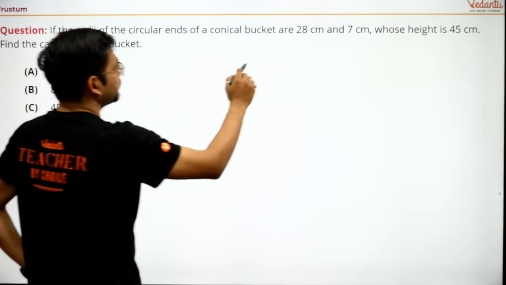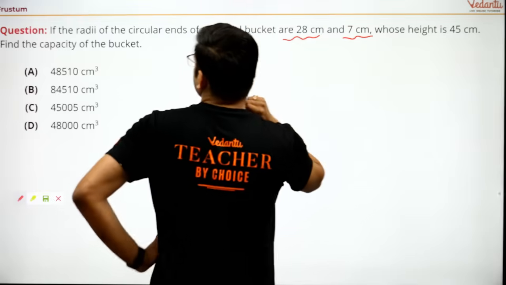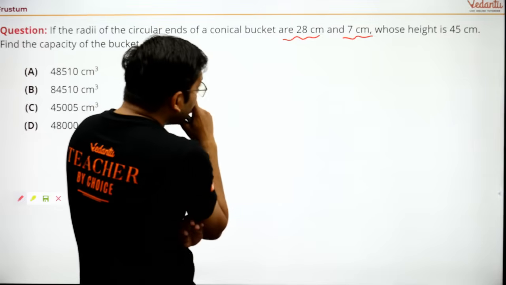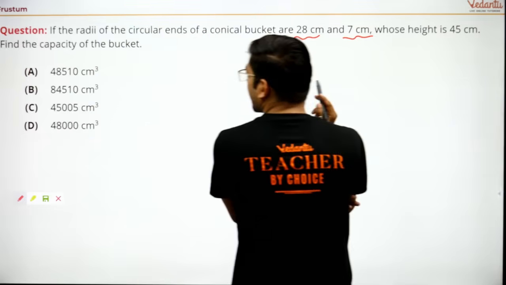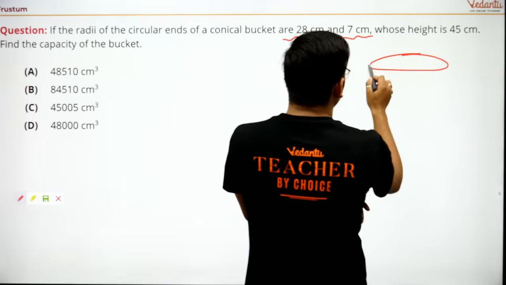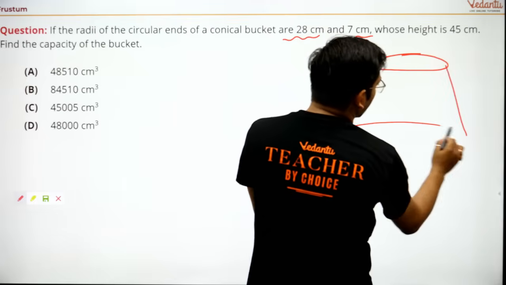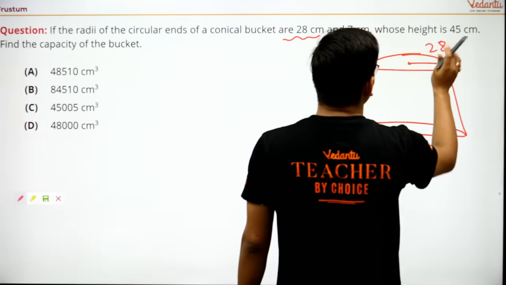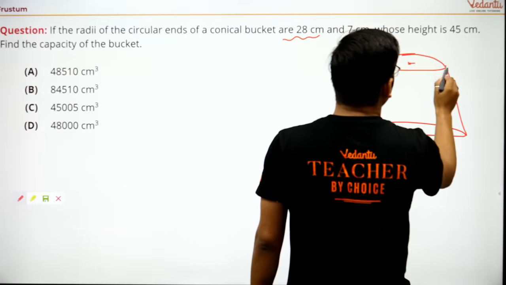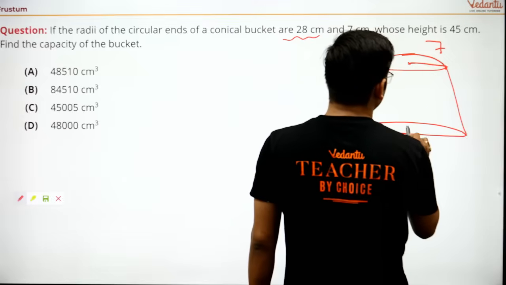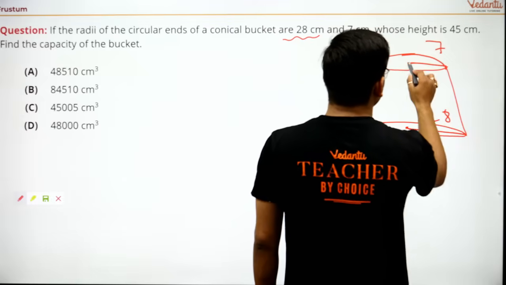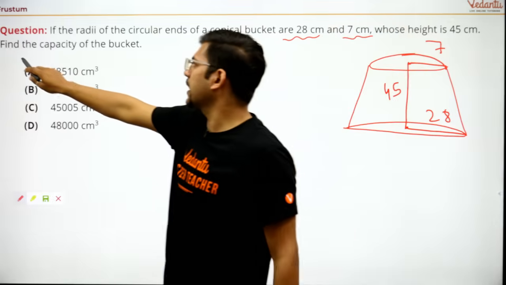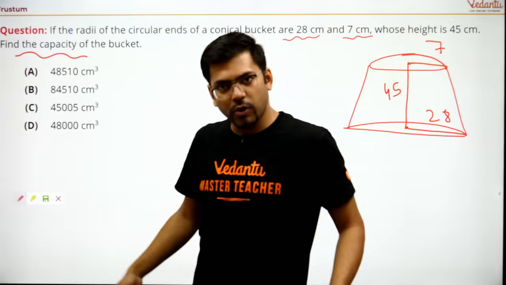Okay, now move. This is 28 and this is 7. The radii of the circular ends of a conical bucket, whose height is 45. Find the capacity. Oh, so easy, yaar. I thought it might be a very tough question. It is an easier one. This is 7 and this is 28, and this is 45. I guess the capacity of the bucket, you all can get it. Capacity is being asked. This means volume is being asked.